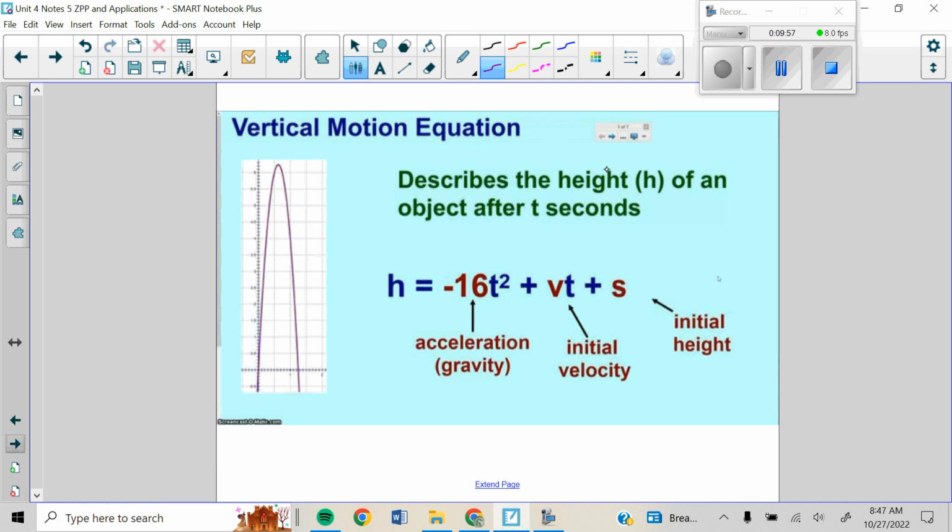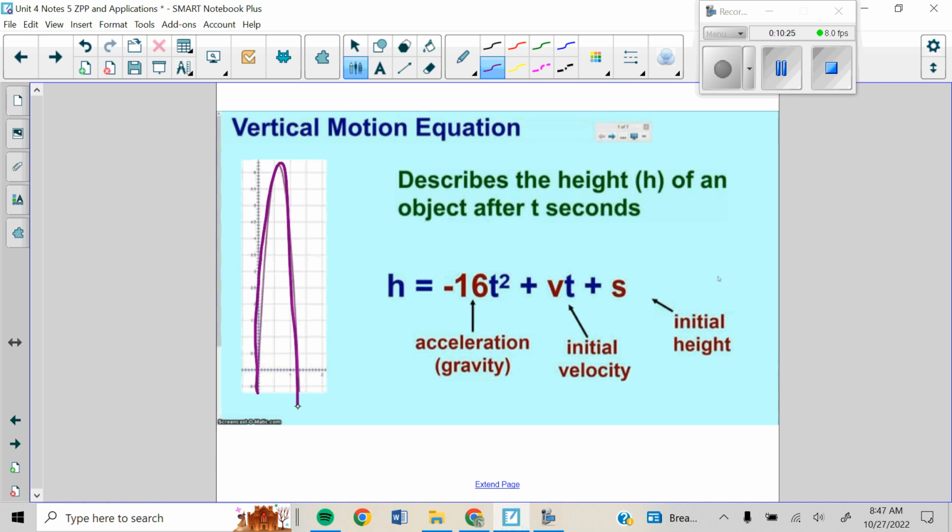They all follow this same type of path, and this curved path here in our graph is called a parabola. Okay, and the function that represents it is given here. H equals -16t squared plus vt plus s. Now t is time in seconds. That -16 will be included in almost all of our problems. That's gravity. That's the factor of gravity, what pulls it back down to Earth.